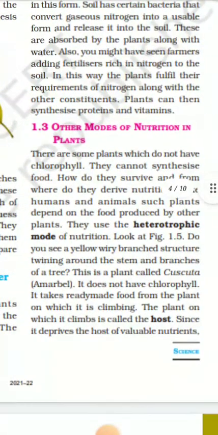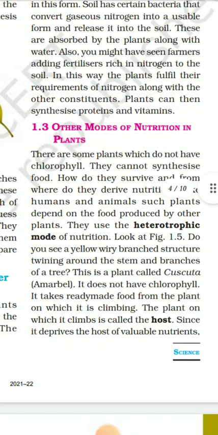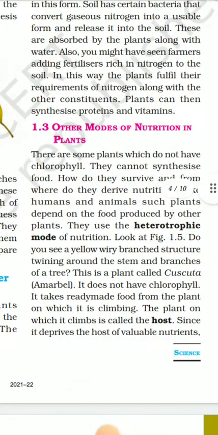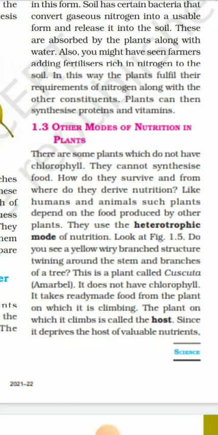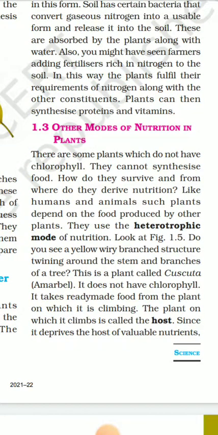What are the other ways? There are some plants which do not have chlorophyll. They cannot synthesize food. How do they survive? And from where do they derive nutrition? Like humans and animals, such plants depend on food produced by other plants. They use a heterotrophic mode of nutrition.